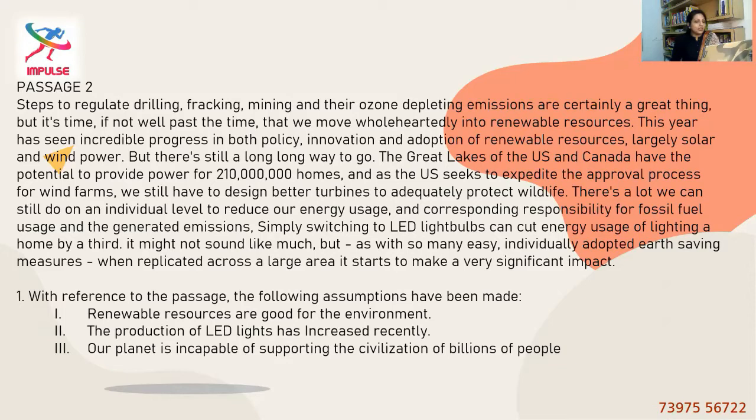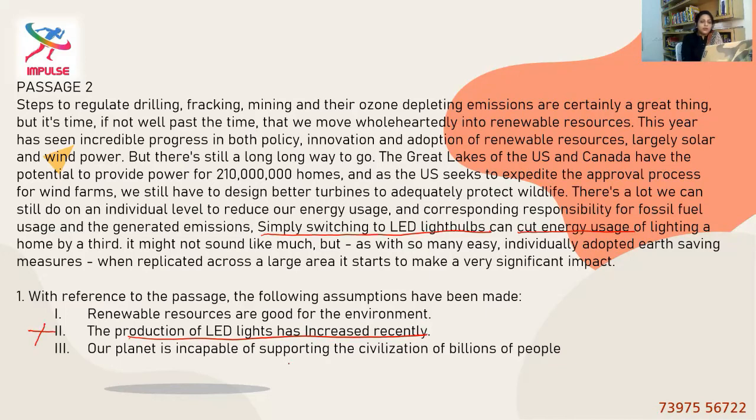With reference to the passage, the following assumptions have been made. 1. Renewable resources are good for the environment. 2. The production of LED lights has increased recently. 3. Our planet is incapable of supporting the civilization of billions of people. So without even going to the options, we know that assumption 2 is not true. They're just telling us that simply switching to LED light bulbs can cut energy usage. We are advised to use LED, and there isn't any fact that says production of LED lights has increased recently. So 2 is not true.